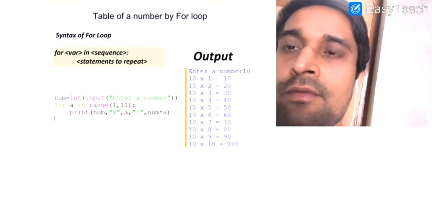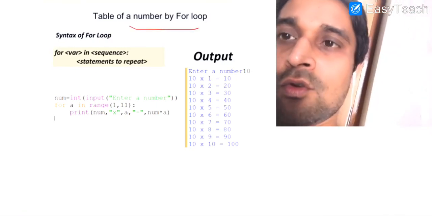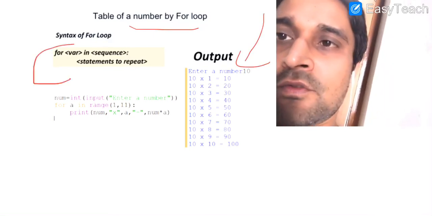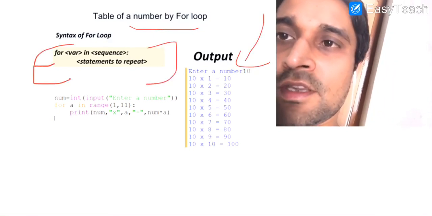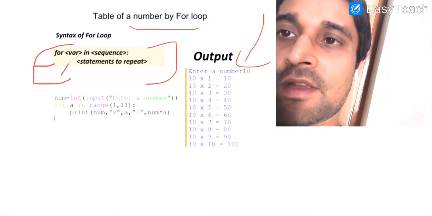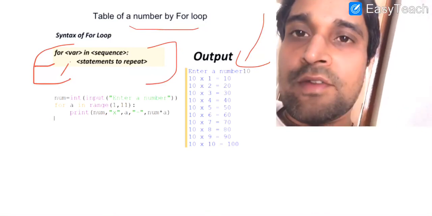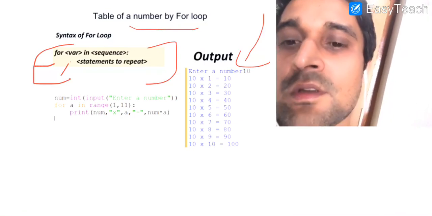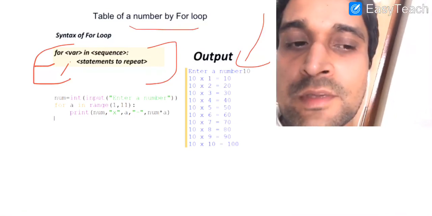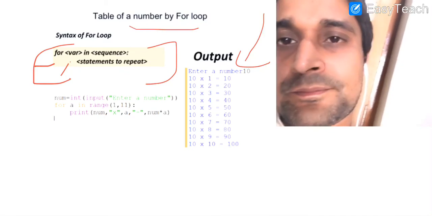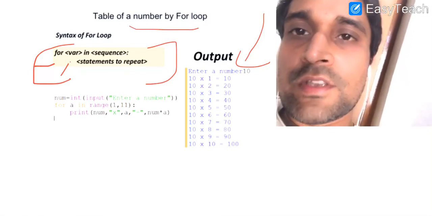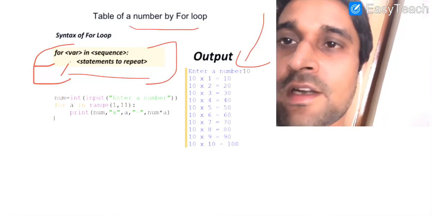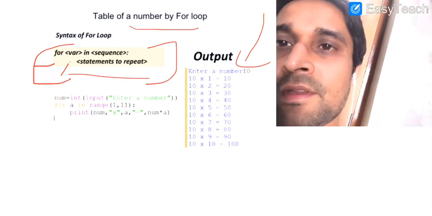Now one more example here for you. Using the for loop we want to display the table of a number. The syntax of the for loop is given here. For is a keyword, var will be a valid identifier, in is the membership operator. Instead of in you can also use not in if you want to. Then your condition must have something so that it will not execute. Thereafter we need to write the statement that we want to repeat.